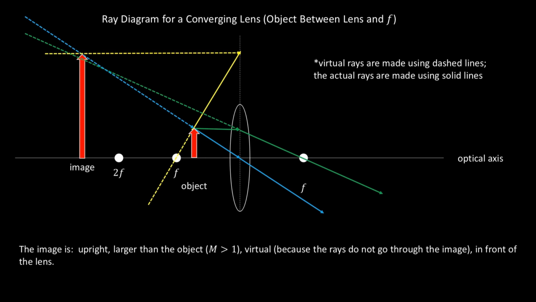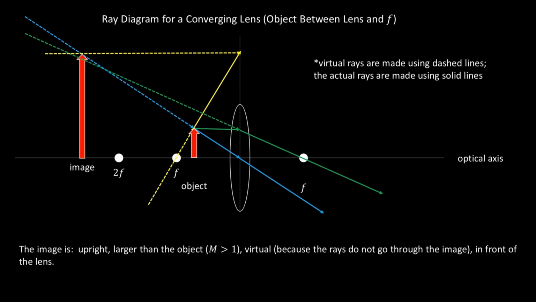So notice the green line. It's parallel to the optical axis, and then it reflects through the focal point. And that reflected ray gets traced back to the image. Look at the blue line. The blue line goes directly through the center of the lens and gets reflected directly back to the image. The yellow line goes through the focal point and then reflects parallel.